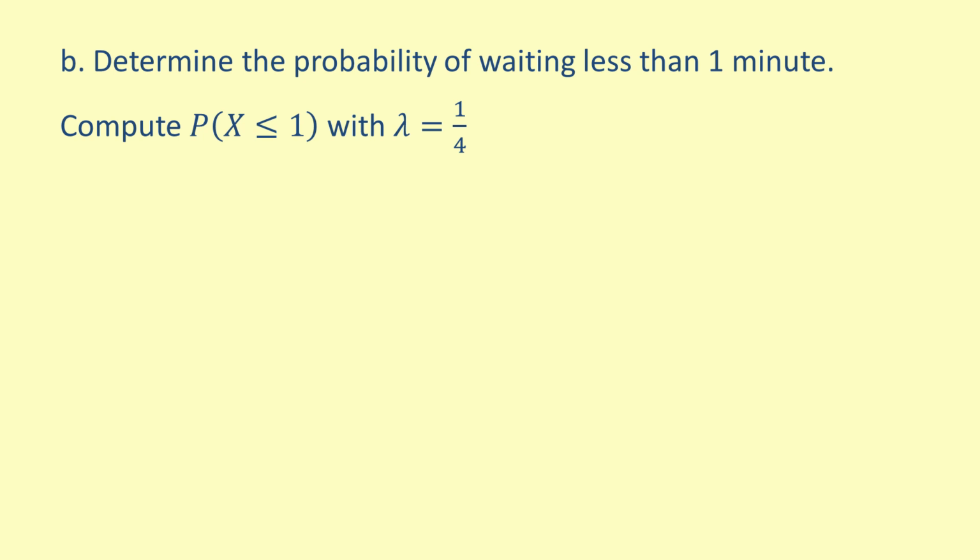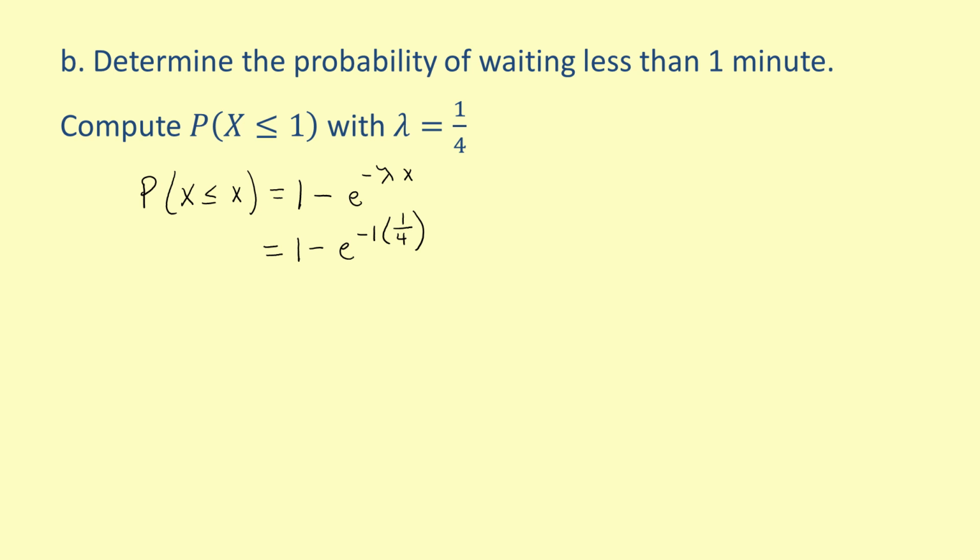The cumulative distribution function of the exponential distribution is the probability of X less than or equal to x equals 1 minus e to the negative lambda x. Substitute 1 for x and 1 over 4 for lambda to get the probability equals 1 minus e to the negative 1 times 1 over 4.